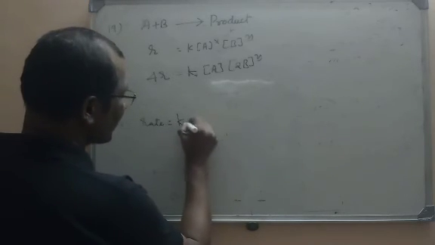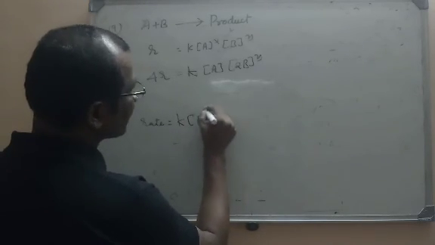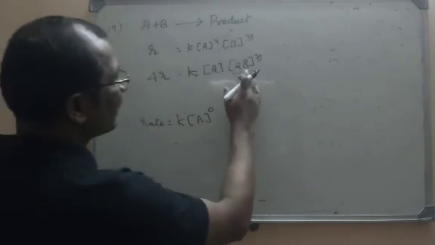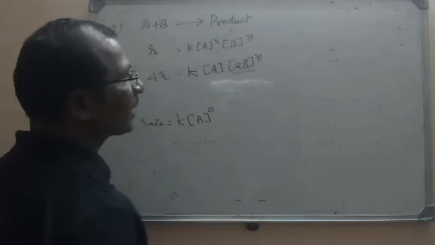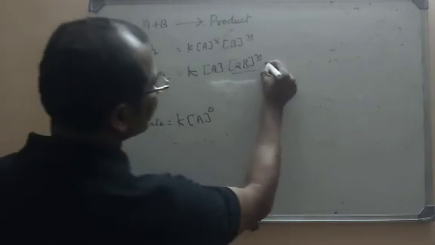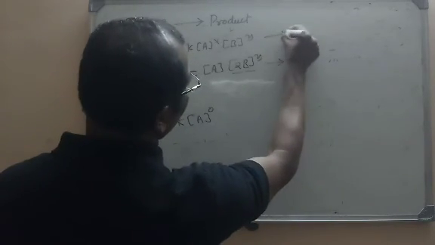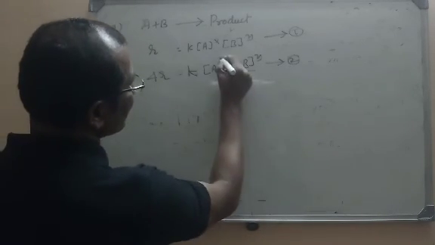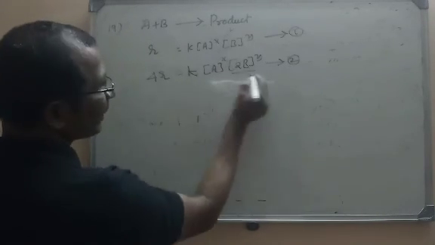That means you can write rate is equal to K into A power 0. But if you are doubling the concentration of B, the rate will also be affected. You can simplify it. So the concentration of A has no effect, and here I am dividing both the equations.